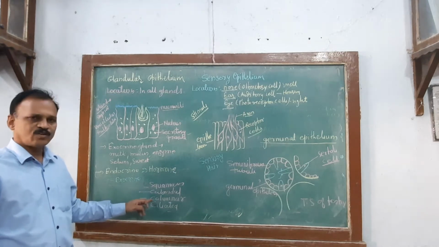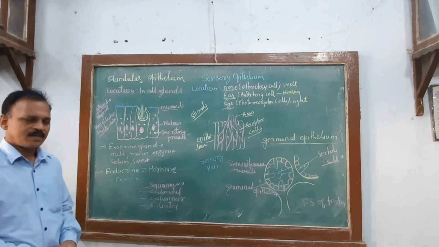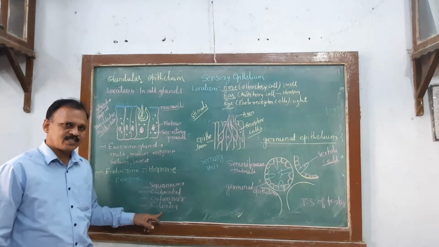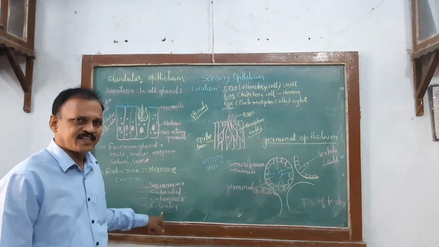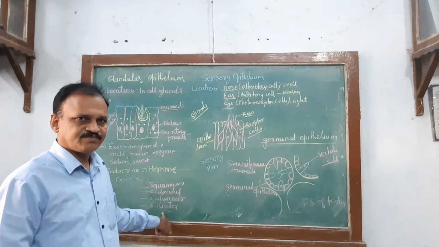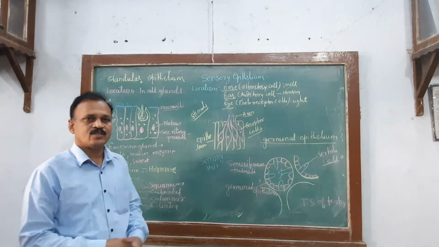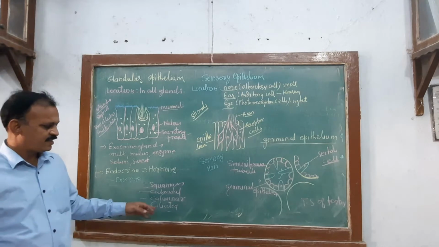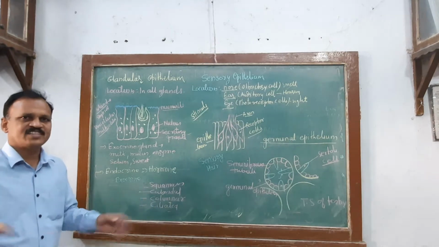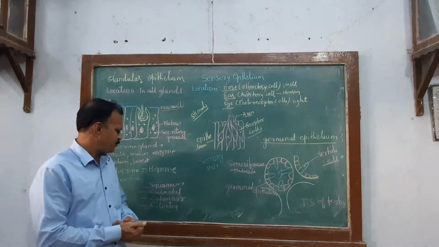So in the last period I have given the idea about the squamous epithelial cell, cuboidal epithelial cell, columnar epithelial cell and ciliated epithelium cell. Can you tell me the location of ciliated epithelium? In the respiratory tract, lining of buccal cavity. This is present in the uterine tube, that is the oviduct.